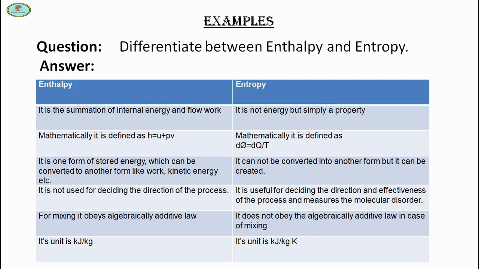Enthalpy is one form of stored energy which can be converted to another form like work, kinetic energy, etc. Entropy cannot be converted into another form, but it can be created. Enthalpy is not used for deciding the direction of the process. Entropy is useful for deciding the direction and effectiveness of the process and measures the molecular disorder.